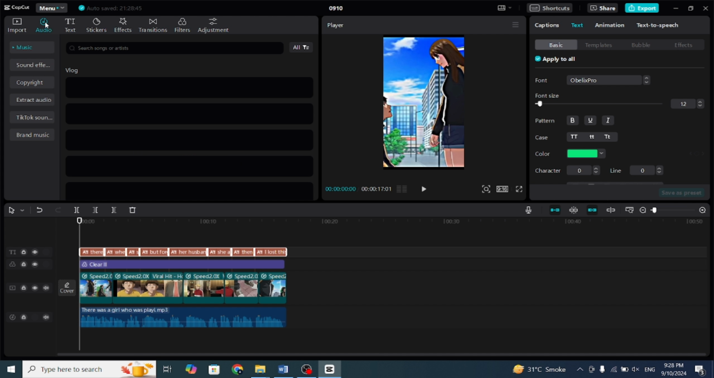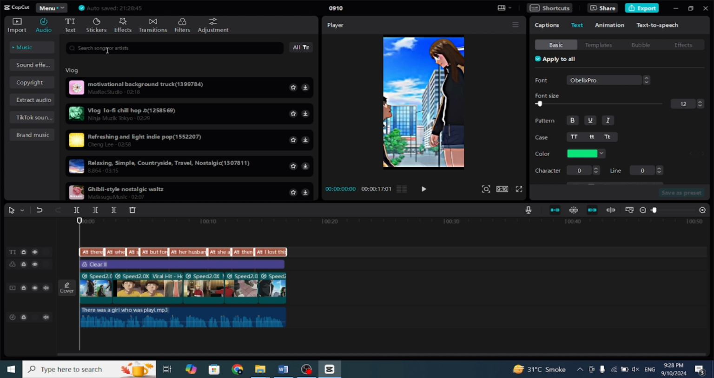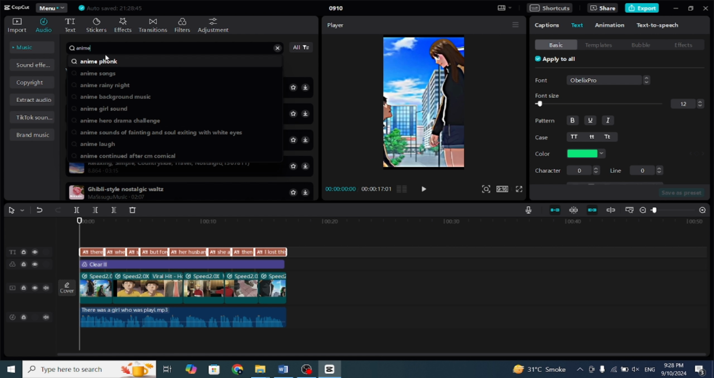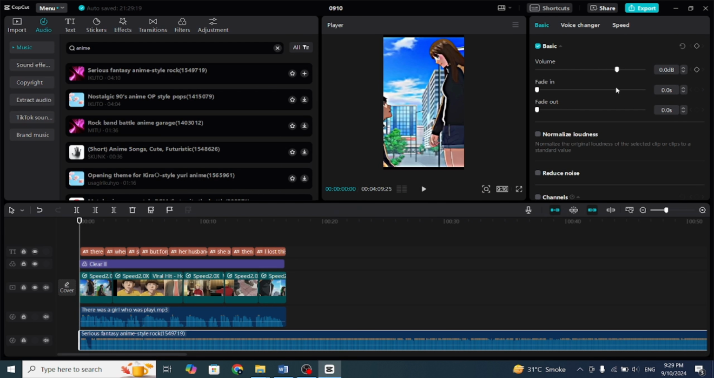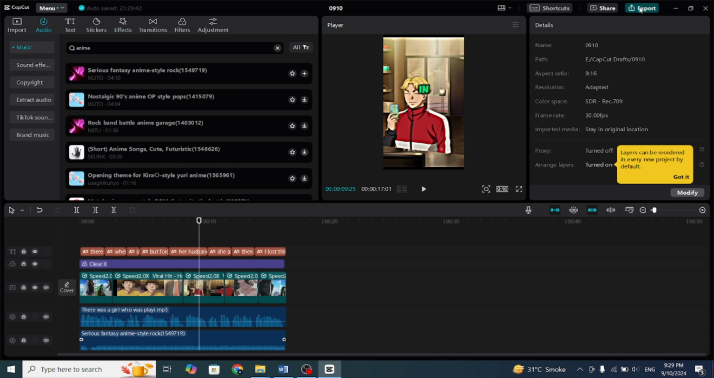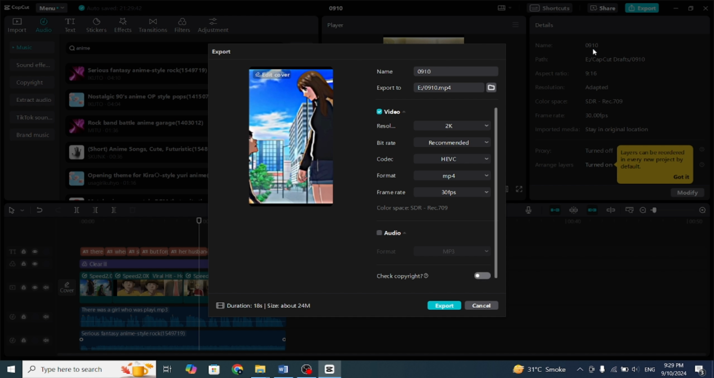Finally, let's add background music. Click on Audio and search for anime. Pick one and add it to the timeline. Reduce the audio to 20 and cut out the excessive parts. Then click on Export and select 4K so you don't lose quality when uploading. We have finished creating the video, so let's preview what we have created so far.